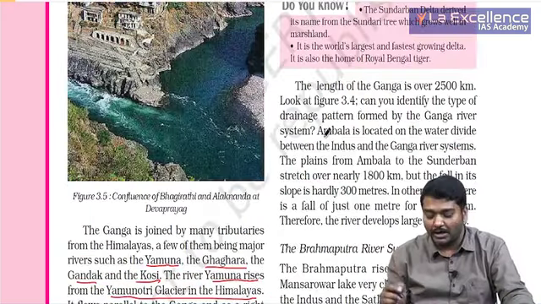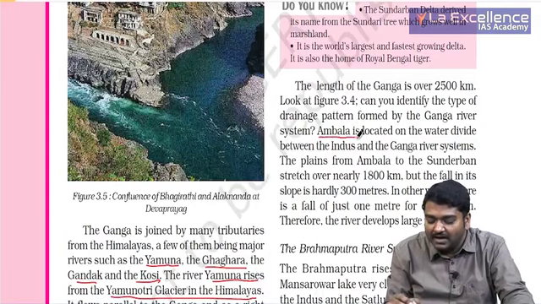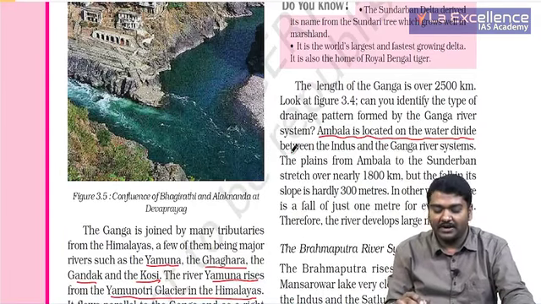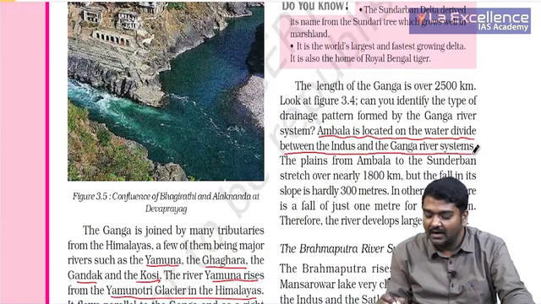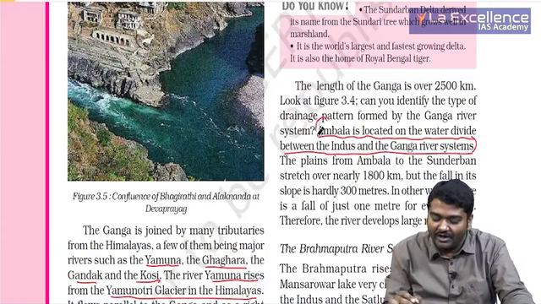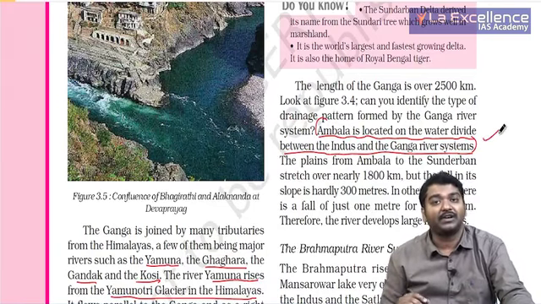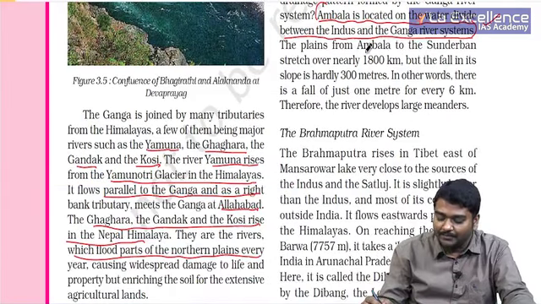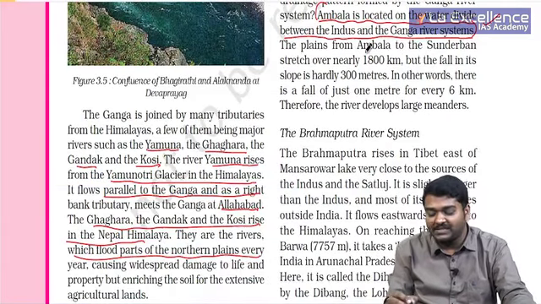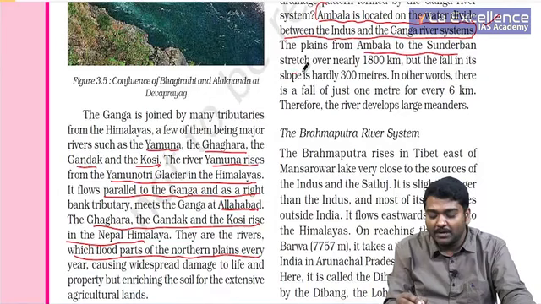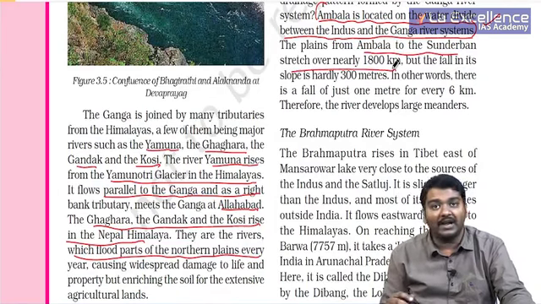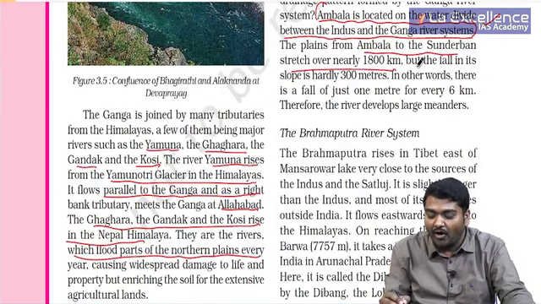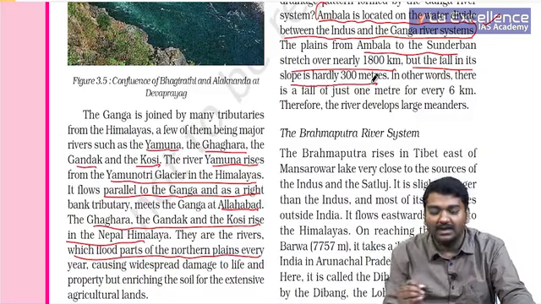And here you should understand, Ambala is located on the water divide between the Indus and Ganga systems. Very, very important. Please try to remember it. And then we need to see that the plains from Ambala to Sundarban stretch over 1800 kilometers, but the fall in slope is hardly 300 meters.